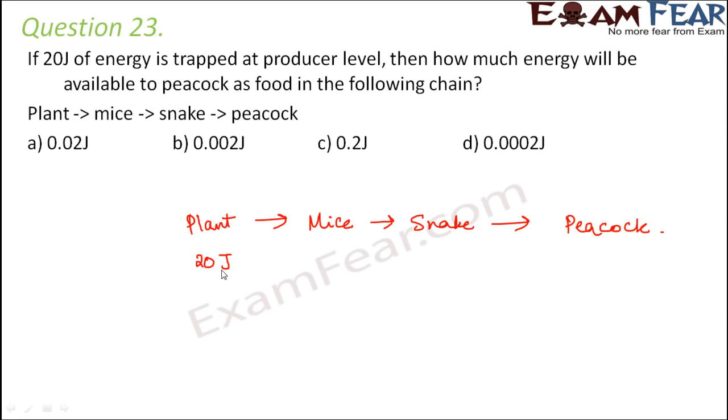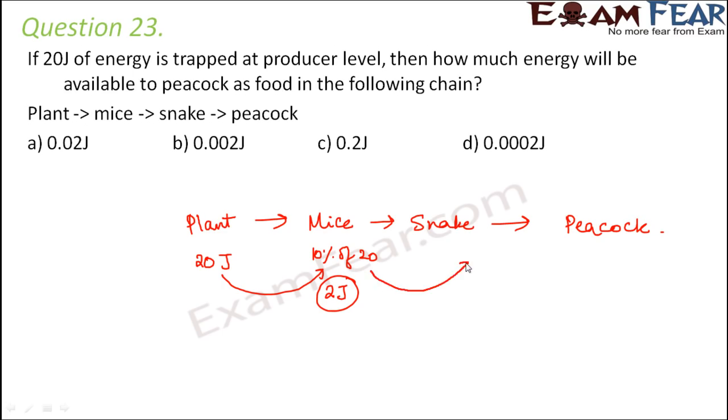Now we have learned about Lindemann's law. Lindemann's law states that at each trophic level, only 10% of the energy gets transferred from the previous trophic level. That means if 20 joules of energy is trapped at the producer level, by the time the mice eat these plants as food, only 10% of this energy will get trapped in mice. Now 10% of 20 joules would be equal to 2 joules. So 2 joules of energy would be trapped in the mice.